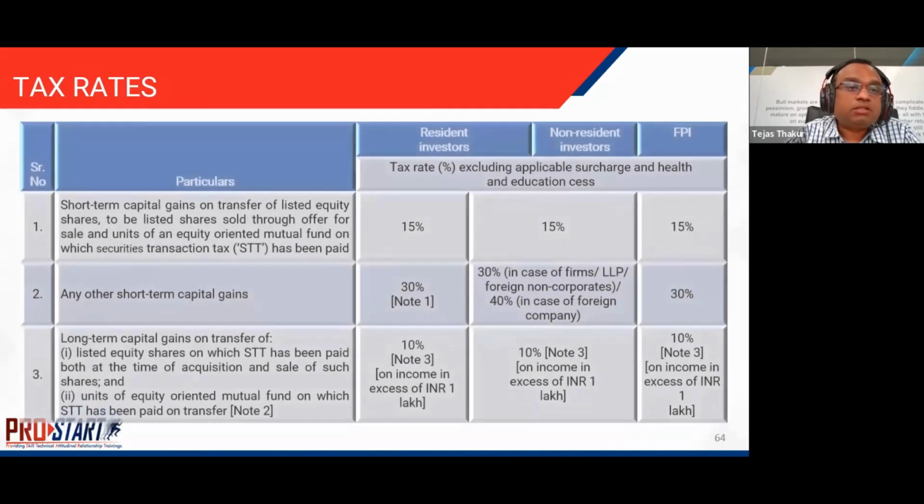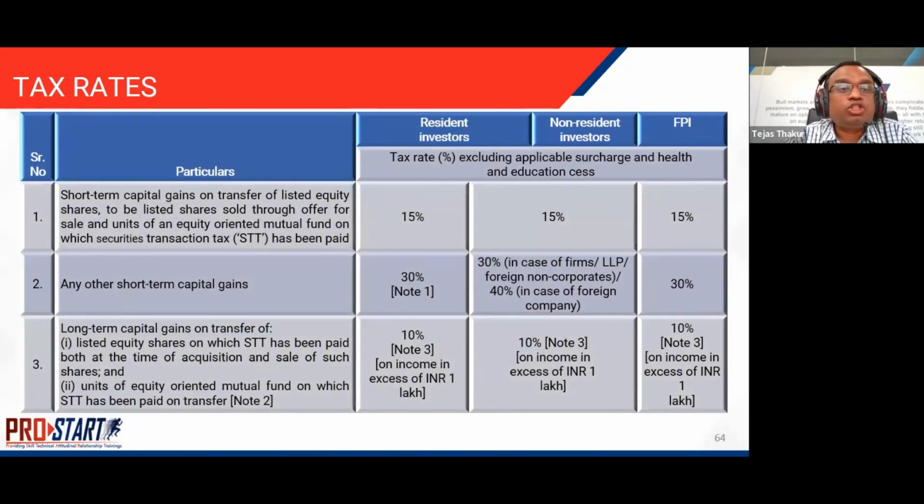Now coming to the tax rates. Short-term capital gains on transfer of listed equity shares, listed shares sold through an offer for sale, or equity-oriented mutual funds are taxable at 15%, whether in the hands of a resident investor, non-resident investor, or FPI.